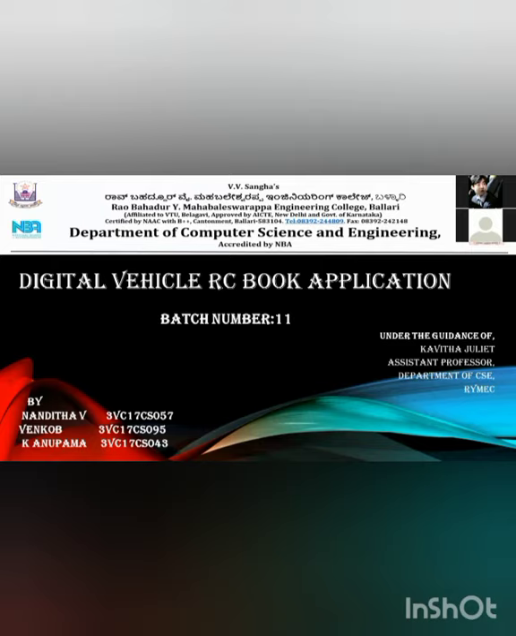We are from batch B11. We are going to showcase our final year project, second phase, on the topic Digital Vehicle RC Book Application, by the team leads myself, Nandita V, Venkob and K. Anupama, under the guidance of Kavita Juliet.